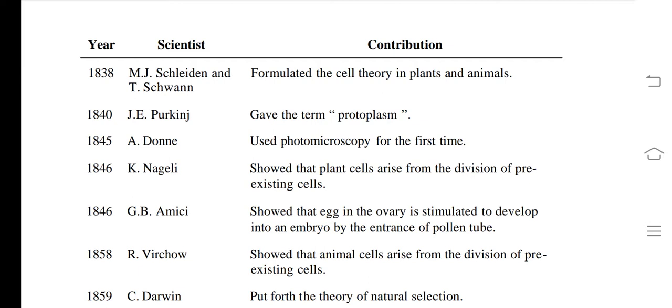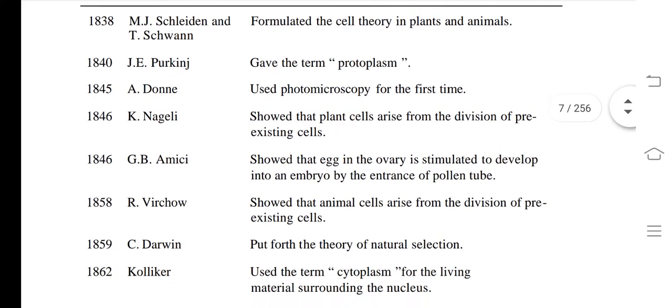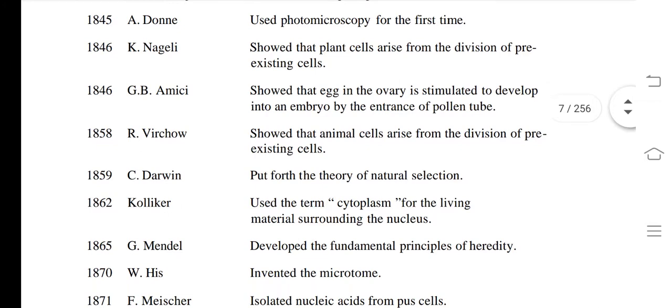What about 1845? Eidon used photomicroscopy for the first time. 1846, Nägeli showed that plant cells arise from the division of pre-existing cells. Underline this. Now see, 1858, Rudolf Virchow showed that animal cells arise from the division of pre-existing cells. 1859, Charles Darwin put forth the theory of natural selection.